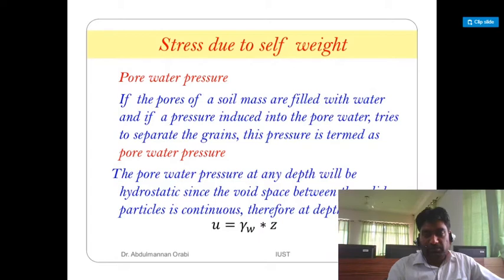Pore water pressure: if the pores of the soil mass are filled with water and a pressure induced in the pore water tries to separate the grains, this pressure is termed pore water pressure. The pore water pressure at any depth will be hydrostatic since the void spaces between the solid particles are continuous, and U is equal to gamma W into Z.